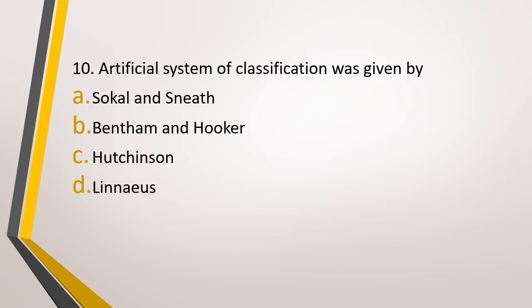Question number 10. Artificial system of classification was given by option A, Sokal and Sneath, option B, Bentham and Hooker, option C, Hutchinson, or option D, Linnaeus. Artificial system of classification was given by. The correct answer is option D, Carolus Linnaeus gave artificial system of classification.